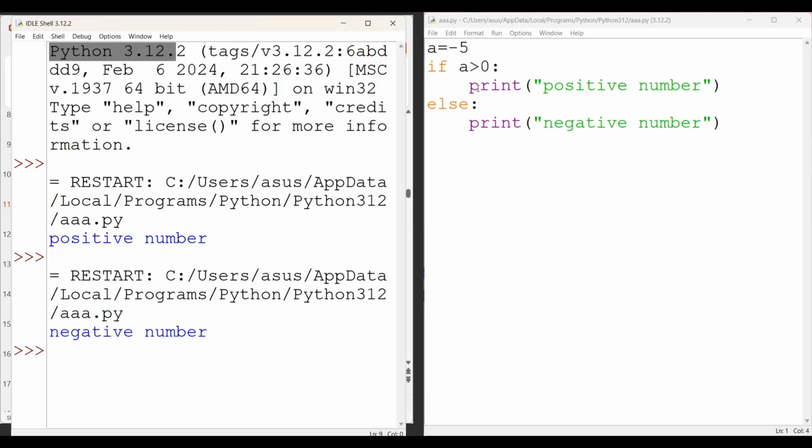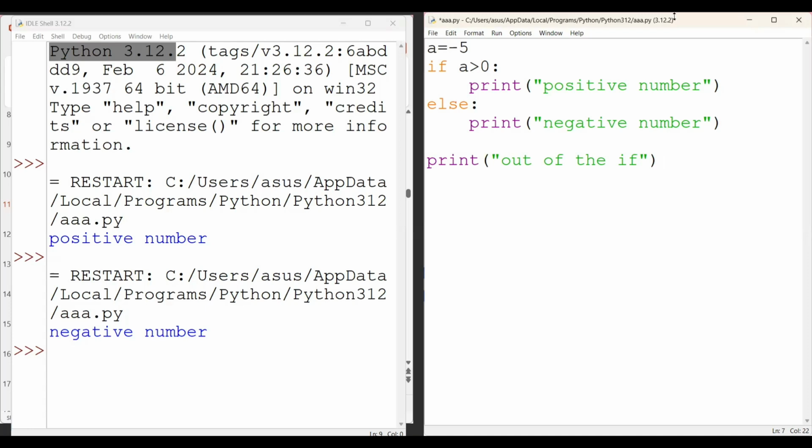So how does it work? The if checks the condition first. If the condition is true, then the true block is executed. If the condition is false, then the false block is executed. And suppose outside the if you want to give some statement, you can give it there, no problem. You can give any statement, any condition, whatever you want.